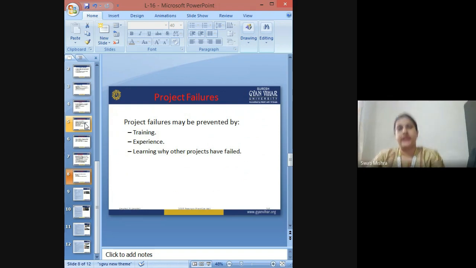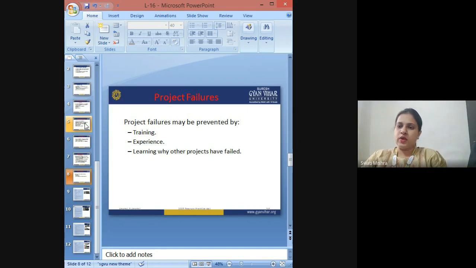Then of course the experience of the employees is also very important. If the employees or the team which is working with you is highly experienced, then it is pretty obvious that your project is not going to fail. Otherwise, if the team is not as experienced as expected to be, then the projects may fail in future.